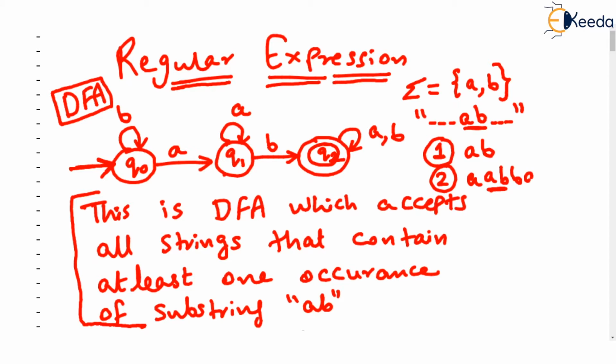Now this string, observe, contains two occurrences of AB, but the condition is only at least one occurrence, and it contains two occurrences, so there is at least one occurrence and this string is also accepted. But if you think of a string like AAA, this string does not contain any occurrence of AB, so this string should be rejected.